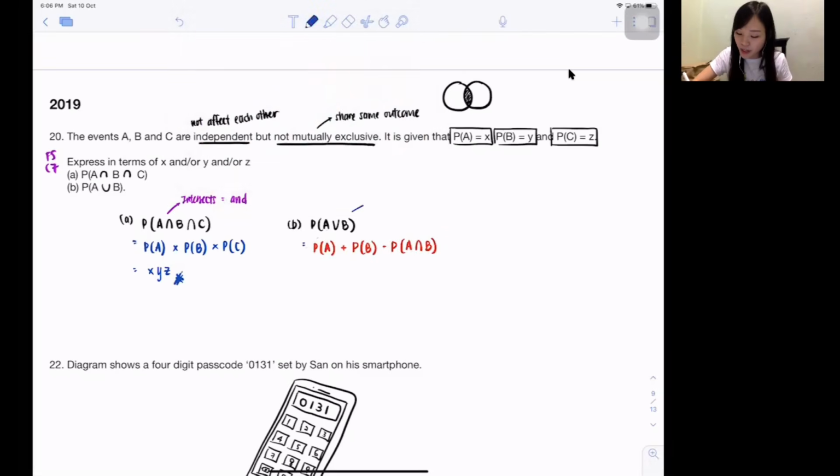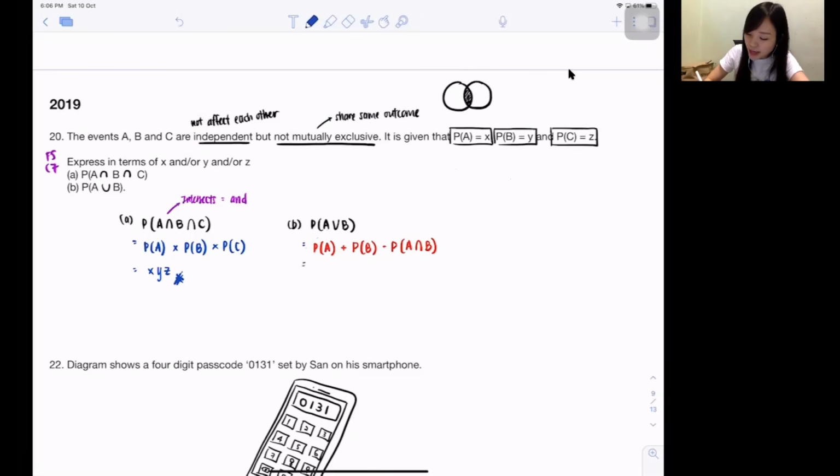Don't tell me, teacher, why cannot use times straight away? You can only use times when they are mutually exclusive. But since they are not mutually exclusive, we cannot straight away use times. So we use the formula instead. This formula is only for not mutually exclusive. If they are mutually exclusive, you guys can use times.